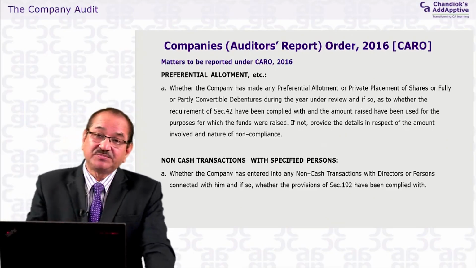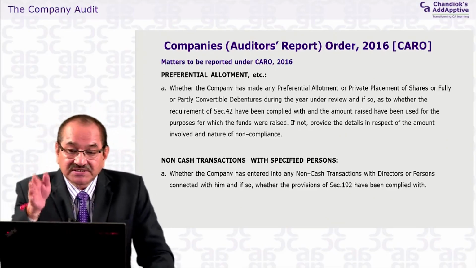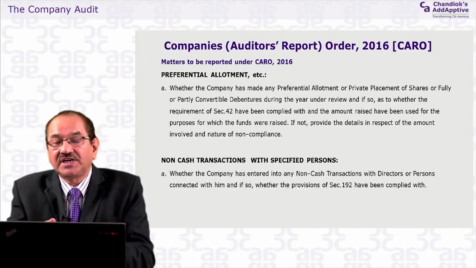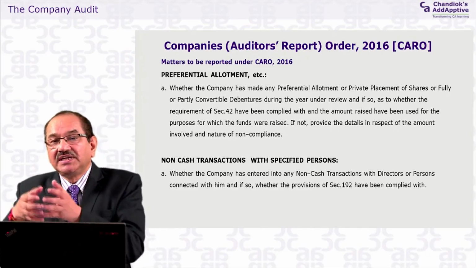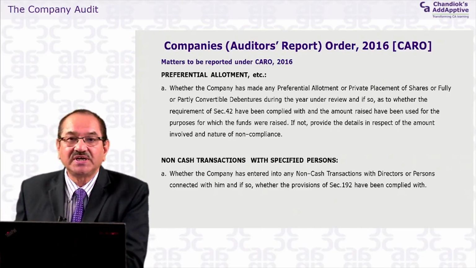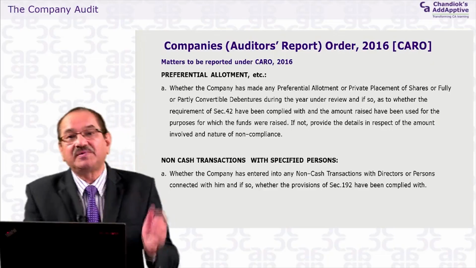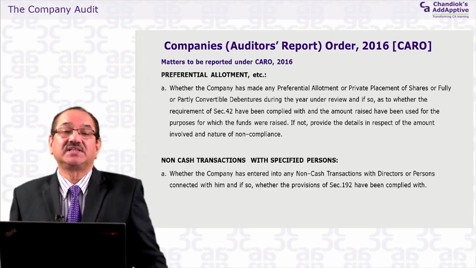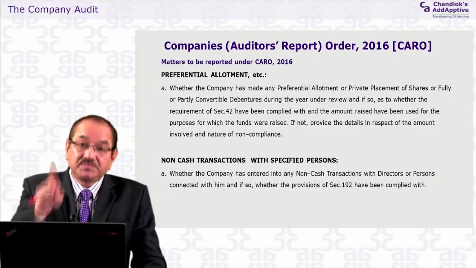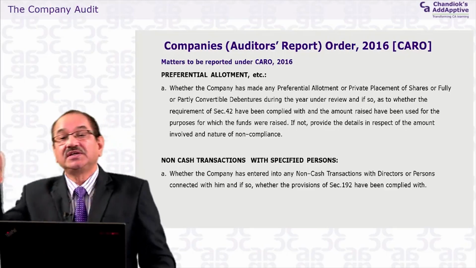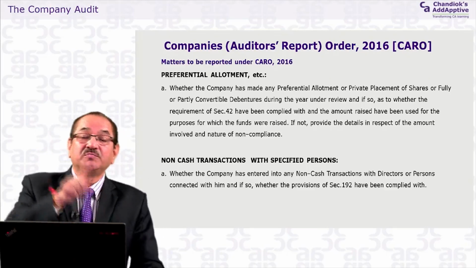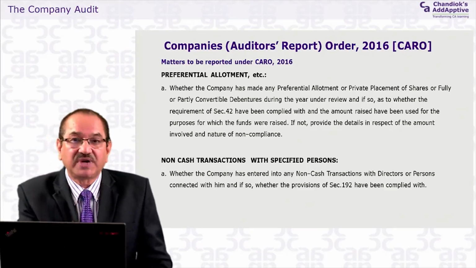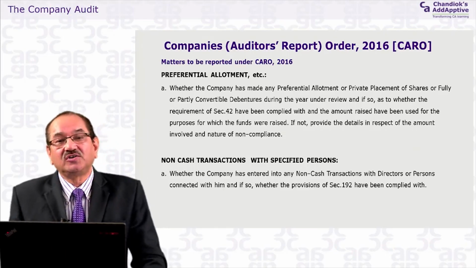In that case, if it is a preferential allotment, the Companies Act, section 42, prescribes the law and the procedure for it, what legal requirements you have to fulfill. If those preferential allotment requirements have not been fulfilled, then the auditor is duty bound to report under this point. A specific requirement may be that they have not kept the money in the bank account, or they have not made an allotment within 30 days. Whichever requirement has not been complied with has to be mentioned by the auditors under this point.